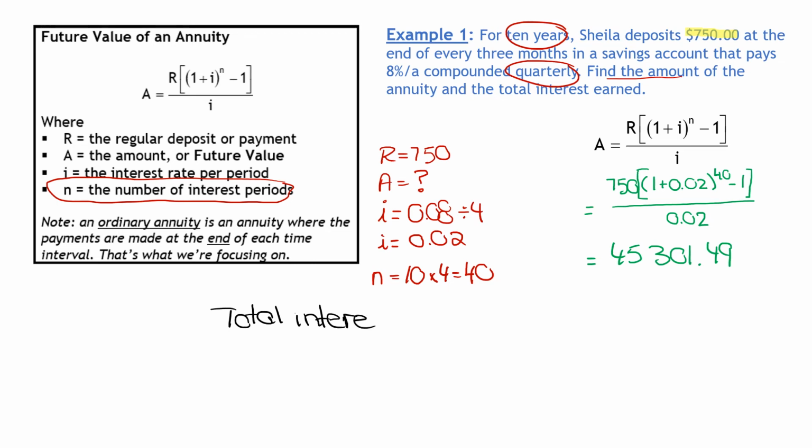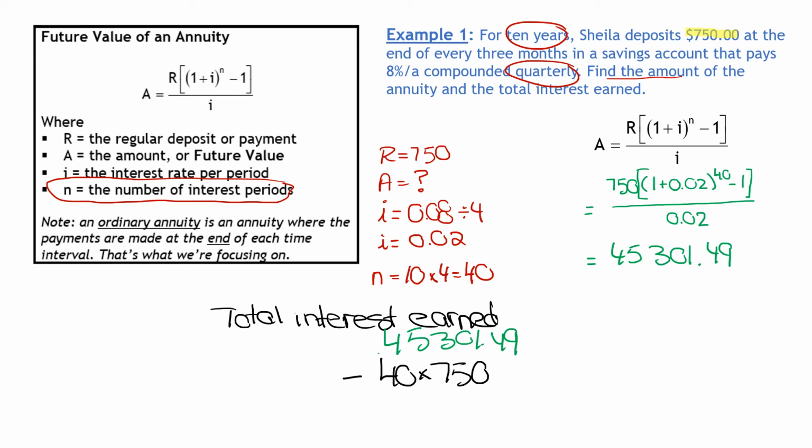Probably you've all figured it out already by now. Total interest earned is going to be, so how much did she put in? She put in 40 times, she put in $750. And we want to subtract that from that number that we just found, 45,301.49.